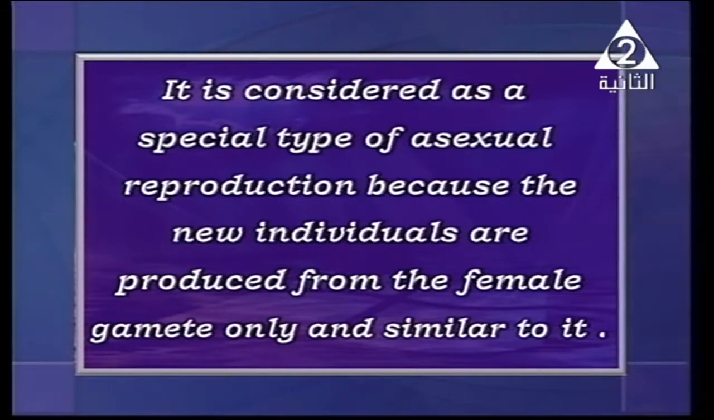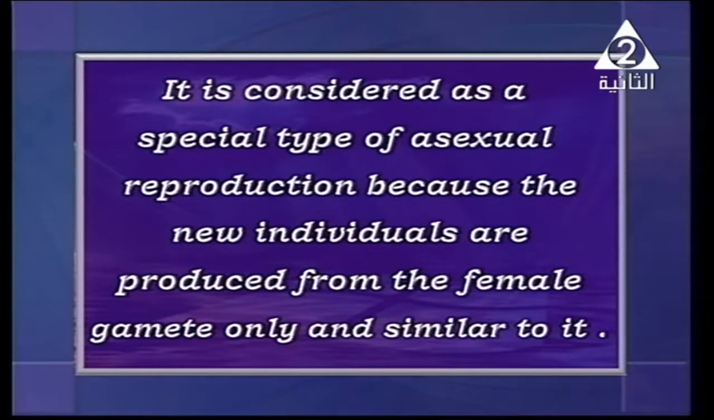Also, parthenogenesis is considered a special type of asexual reproduction because of what? The new individuals are produced from the female gametes only, and they look similar to the female gamete. So it is the only type of asexual reproduction restricted to the female only, without both male and female. I need you to remember that well. Which is what? Parthenogenesis.